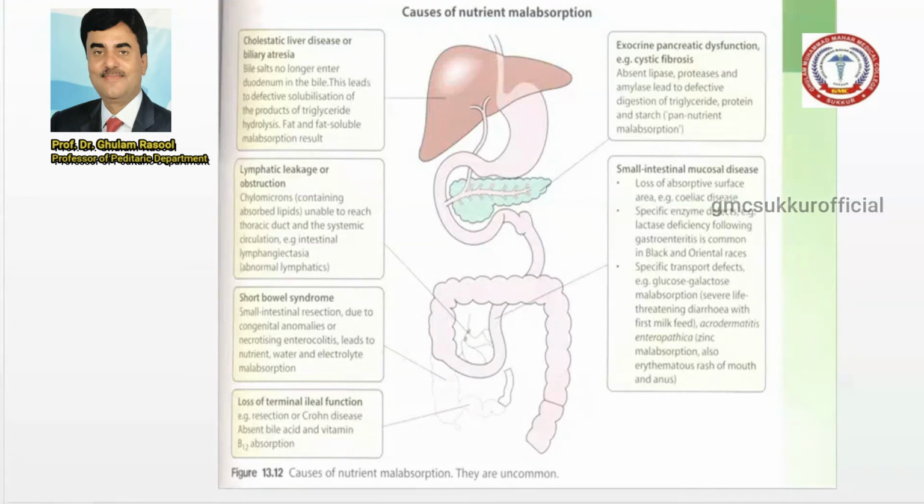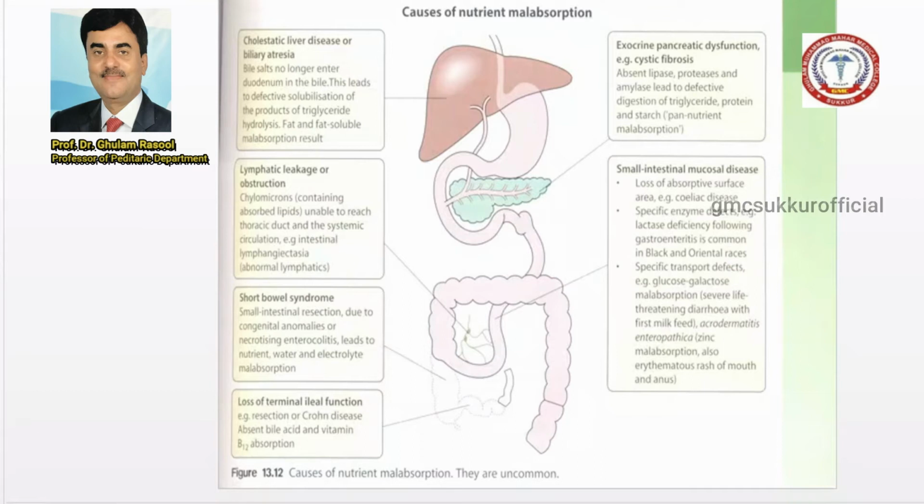The specific enzyme defect means lactase. Lactase is the enzyme which can hydrolyze lactose, and they present with abnormal GI problems, and they present with lactose intolerance.